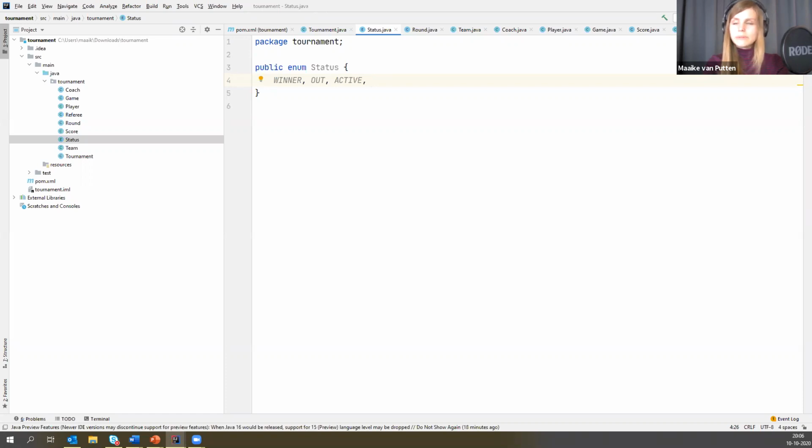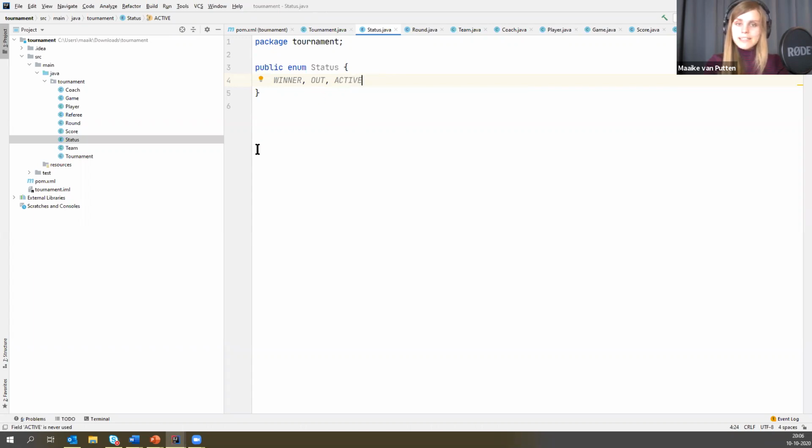I want to do points later, but maybe something like, if they're disqualified, is that a word? It's in Dutch, I think. Yeah, so they're still running. Well, let's go for winner, out, and still in the game. I don't know the word. Let's just go for they're still active. They're still participating.